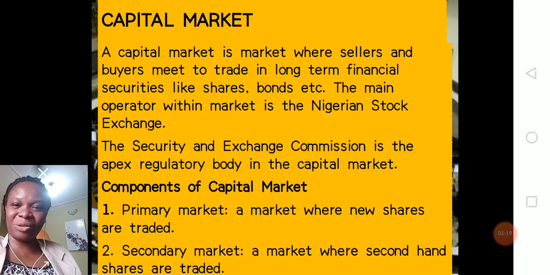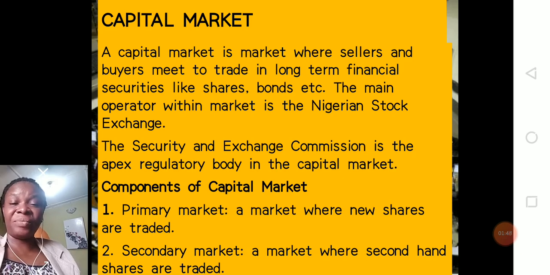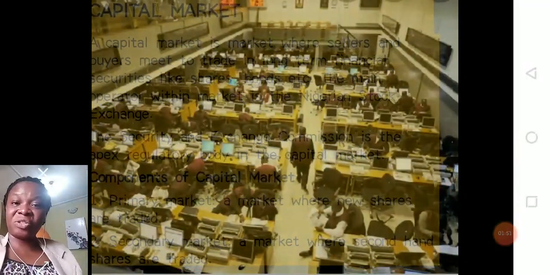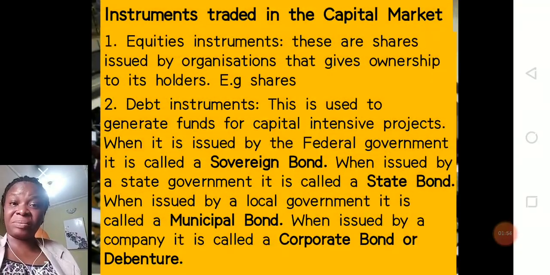Now let's go to the explanation for capital market. A capital market is a market where long-term funds are bought and sold. That's just a simple explanation. The main operator within this market is known as the Nigerian Stock Exchange, and the apex body that coordinates and regulates the activities of operators within this market is the Securities and Exchange Commission. I've mentioned earlier the components of the Nigerian capital market, which are the primary market and the secondary market.